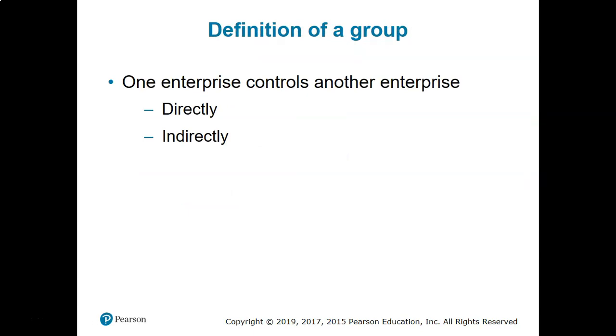So, definition of a group. A group depends on when a particular company owns another small company or part of a small company. And the ownership can be direct and indirect. The control of the parent company over the subsidiary company can be direct and or indirect.